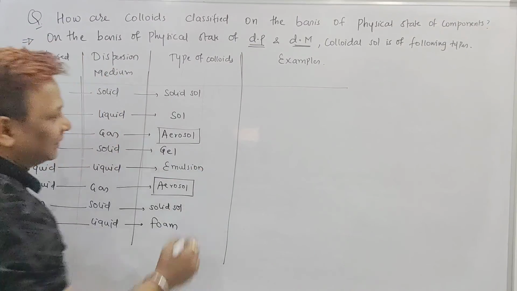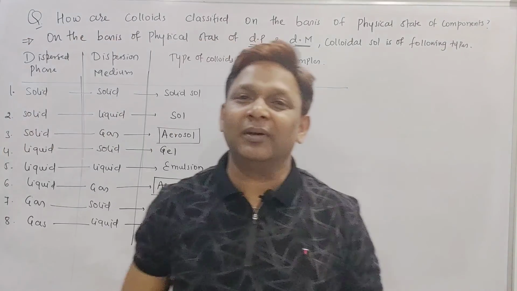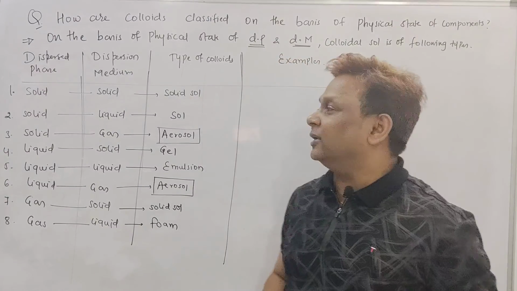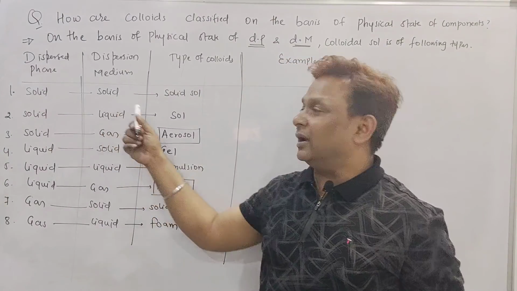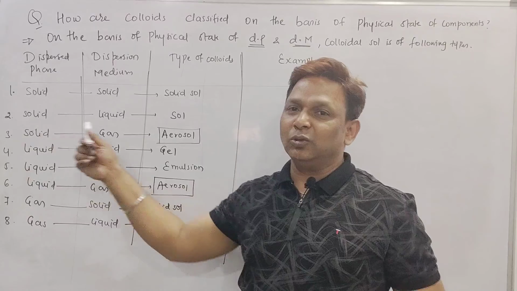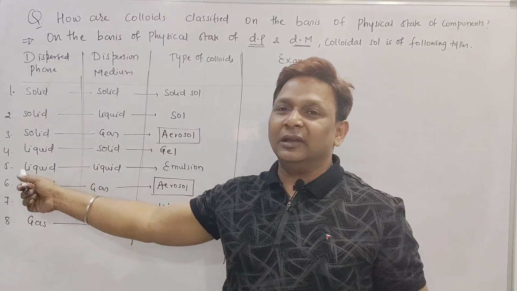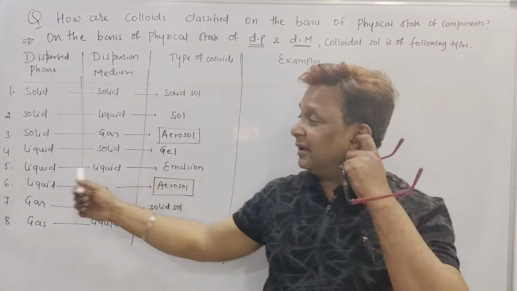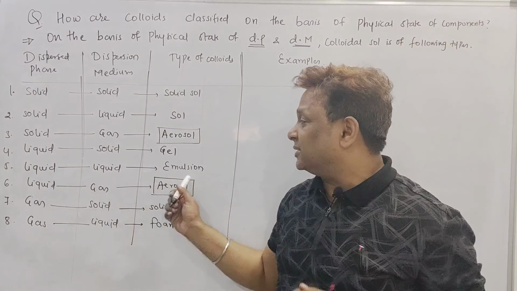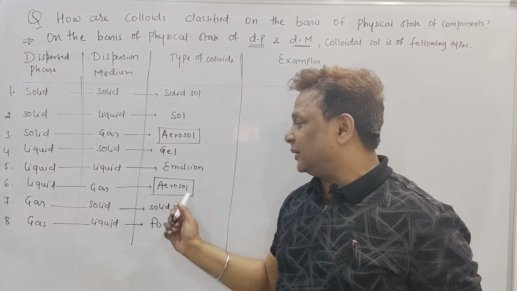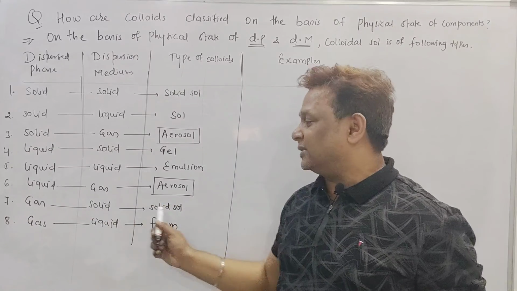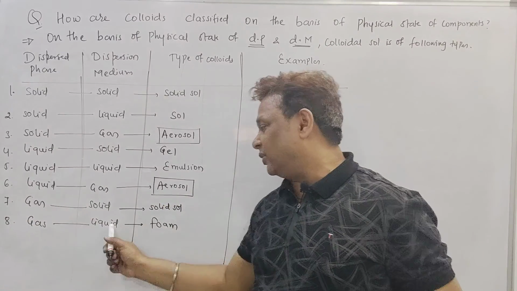So please, beta, this is the point we have to remember. What is the type of the colloidal sol? Solid to solid called a solid sol. Solid to liquid called a sol. Solid to gas called an aerosol. Liquid to solid, beta, called a gel. Liquid to liquid called an emulsion, liquid to gas called an aerosol, and gas to solid called a solid sol, and gas to liquid called a foam.